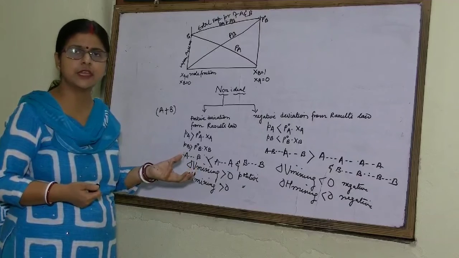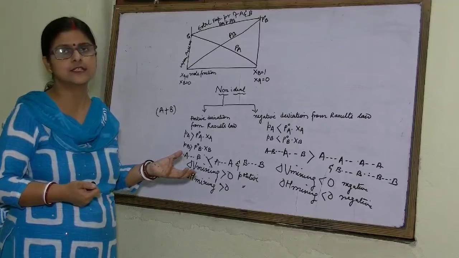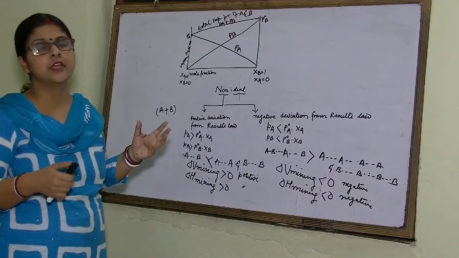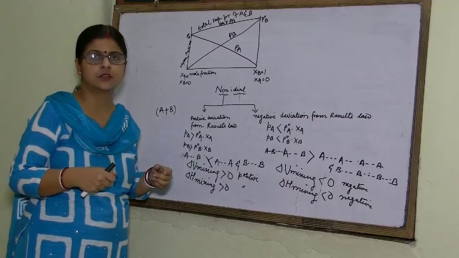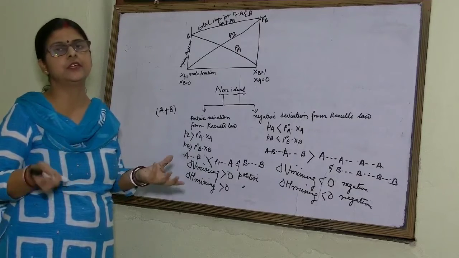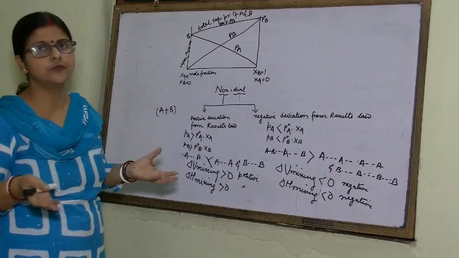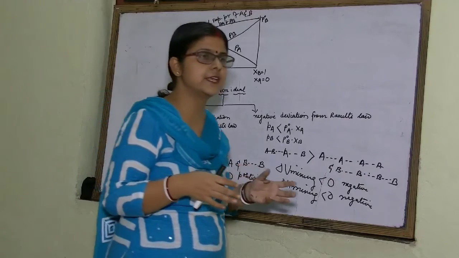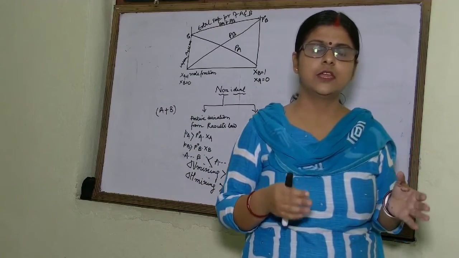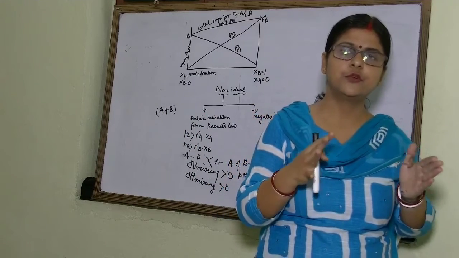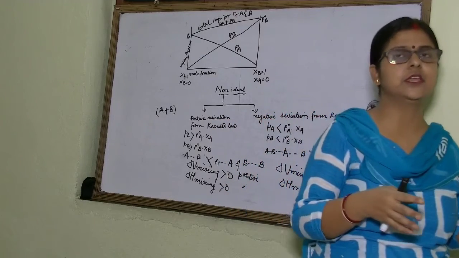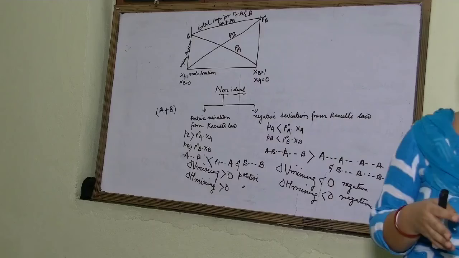So let us take up an example to understand this. If you mix ethanol with water, or benzene with ethanol, or cyclohexane with ethanol, then what will happen? The force of interaction, or the force of attraction, will decrease. How will it decrease?